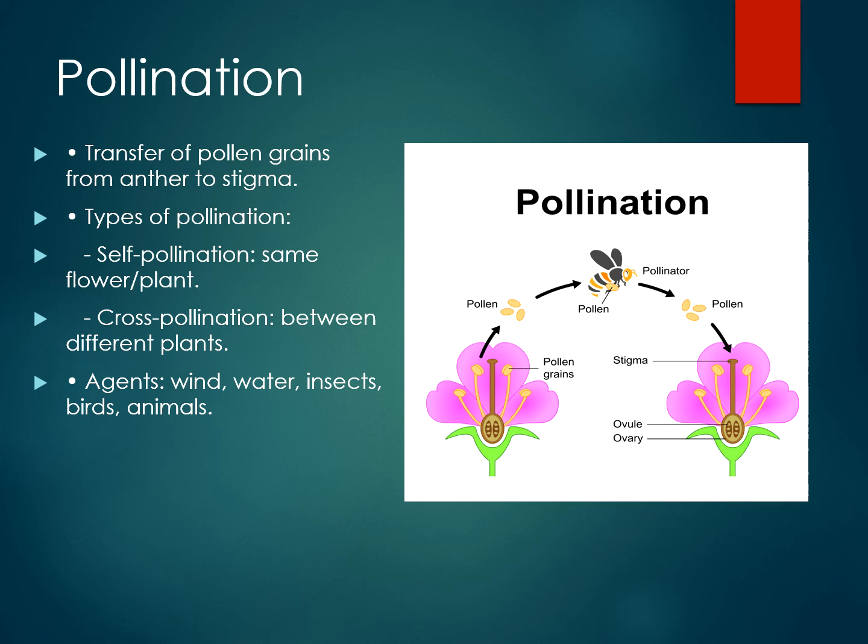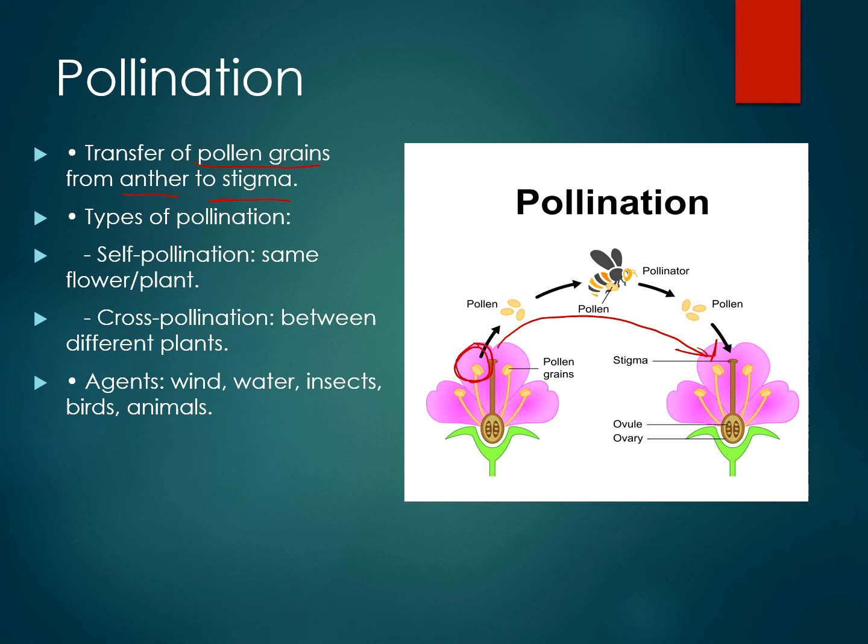So pollination is actually the transfer of pollen grains from the anther to the stigma. This is the anther, the male part, to the stigma, the female part. When the pollen grains are carried, that is called pollination. So it can be self, it can be cross.